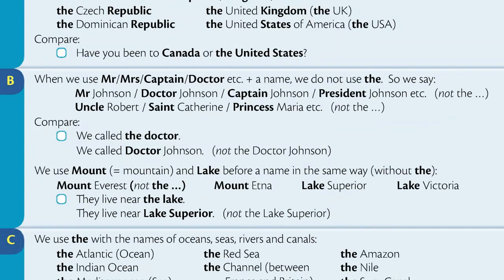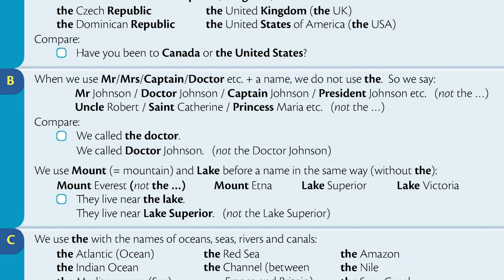Section B. When we use Mr., Mrs., Captain, Doctor, etc. plus a name, we do not use the. So we say Mr. Johnson, Dr. Johnson, Captain Johnson, President Johnson, Uncle Robert, St. Catherine, Princess Maria.